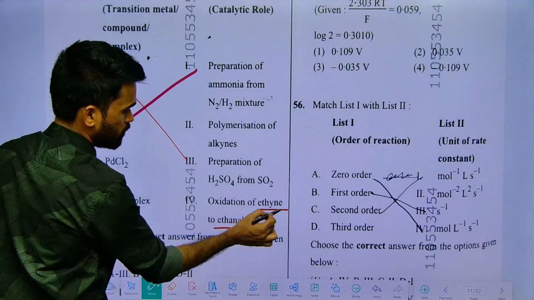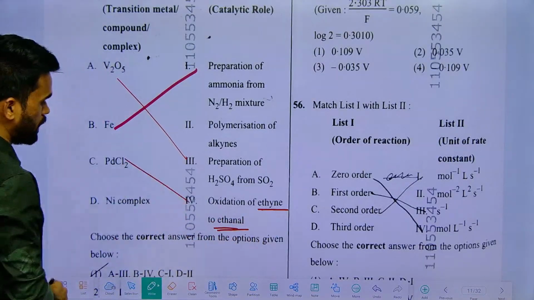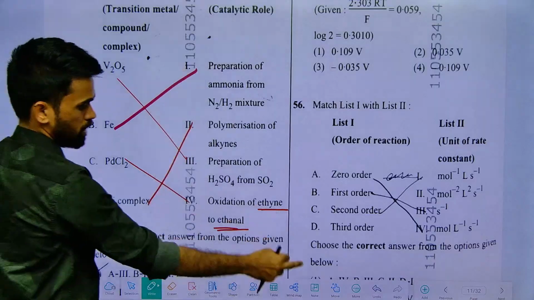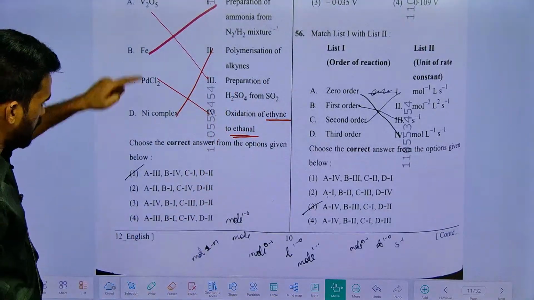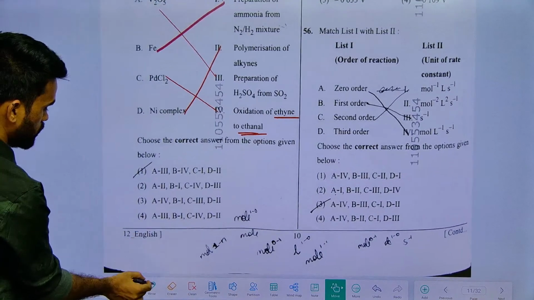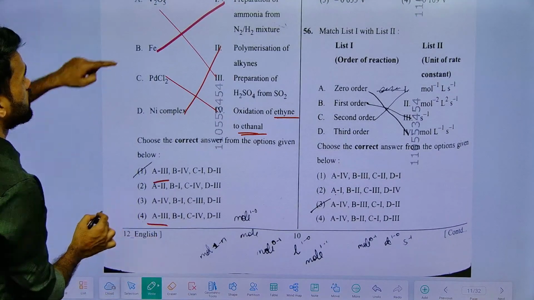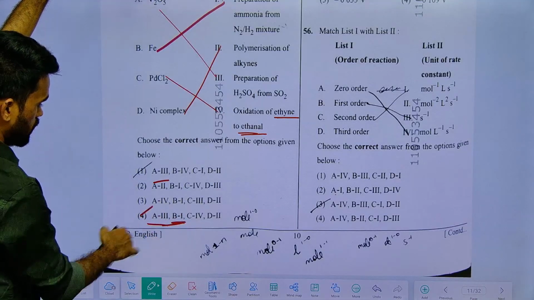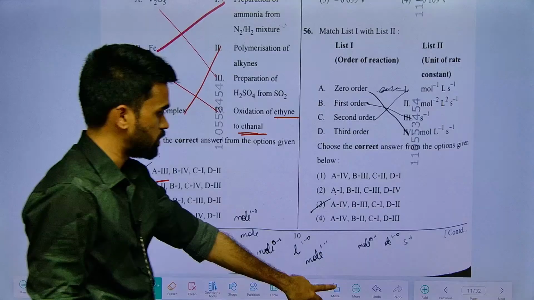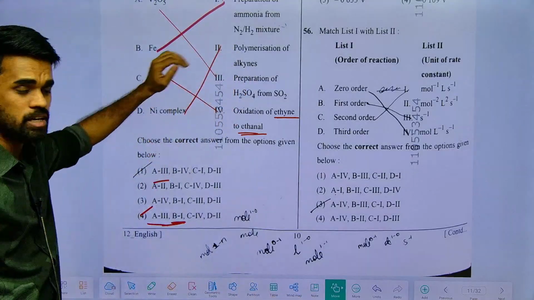What is that? Conversion of ethane to ethanol. So it will be PdCl2. Okay, here it is remaining. That's it. So based on this, you can match A3 in the two options we have. Next, B1 only this option. Yeah, that's it. The fourth option is your answer for the discussion. Okay, you can verify again.